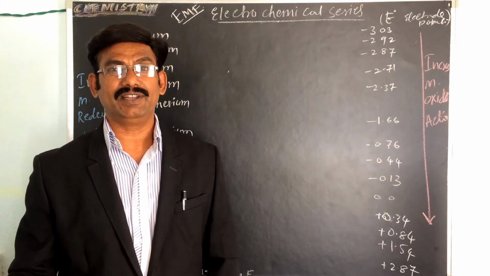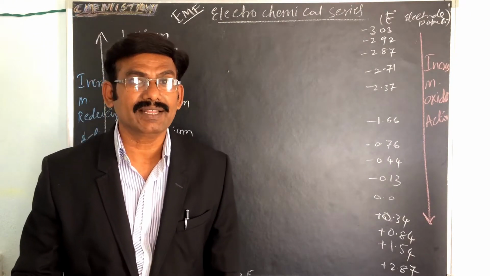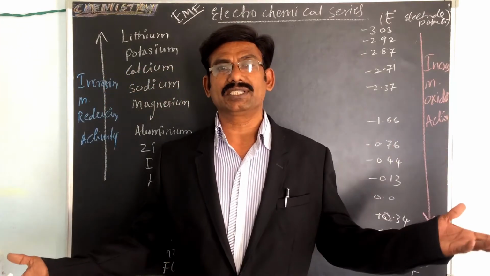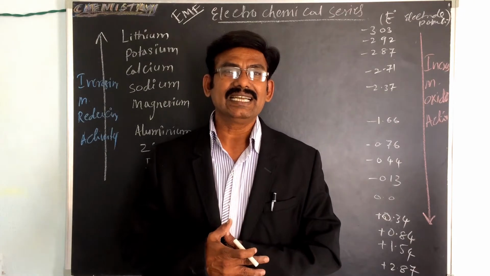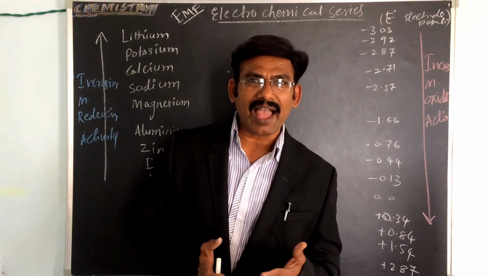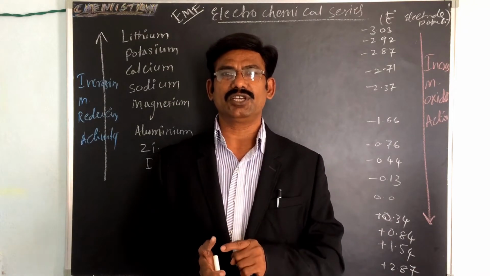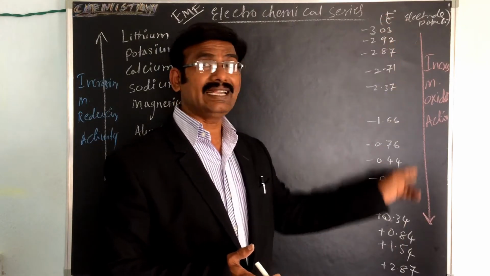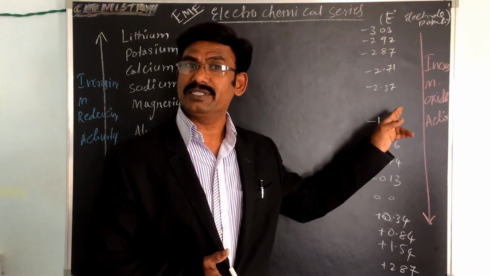So what is the definition? When the various electrodes are arranged in the order of increasing values of standard reduction potential, these values are standard reduction potential values.